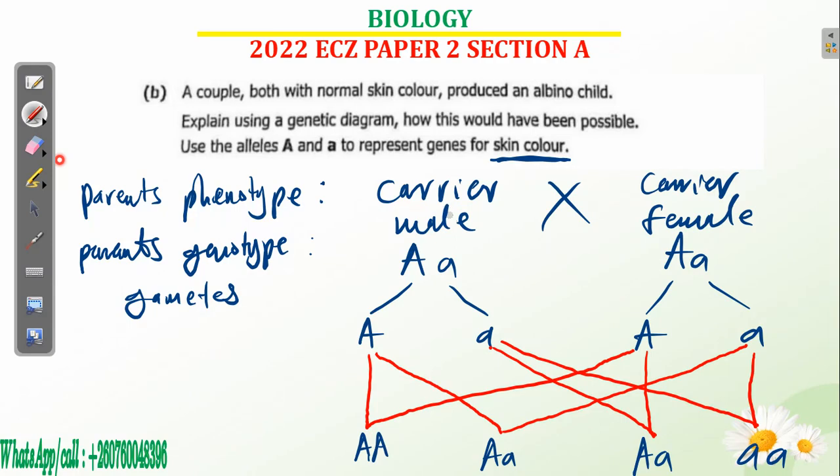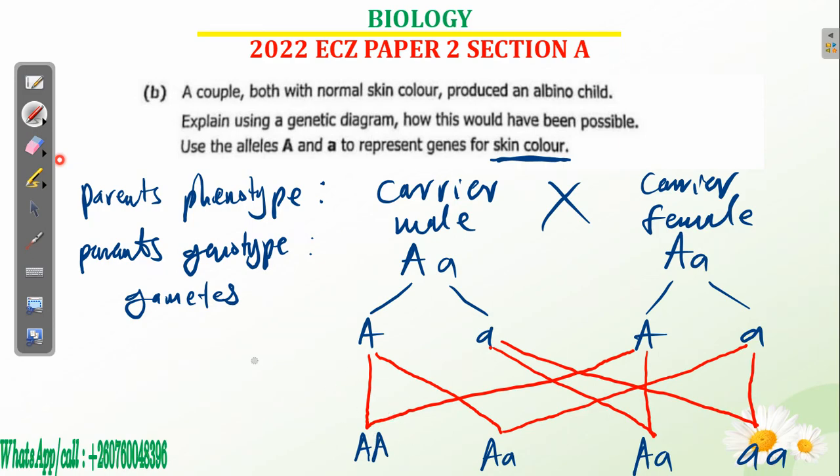Have you seen? So if you are a carrier for albinism, you carry it inside, and you also marry someone who's a carrier, there are chances that you are going to have a child who is an albino. You get? Yes. So you need to be very, very careful and very sensitive. Then you can also have children who are just carriers. They appear normal, but they carry it. It can just be seen in the next generation. Then you can also have a child who is just normal for that.